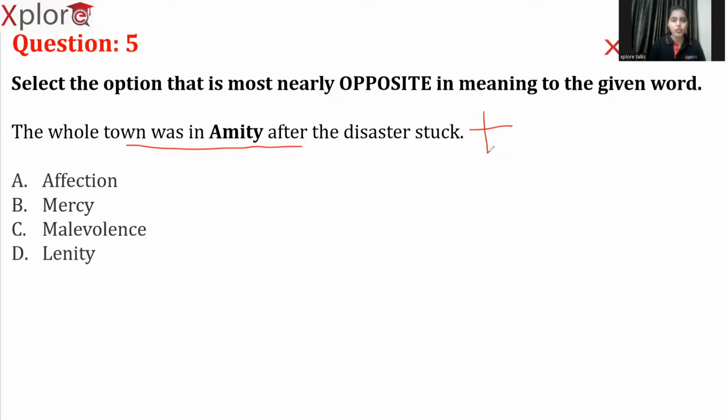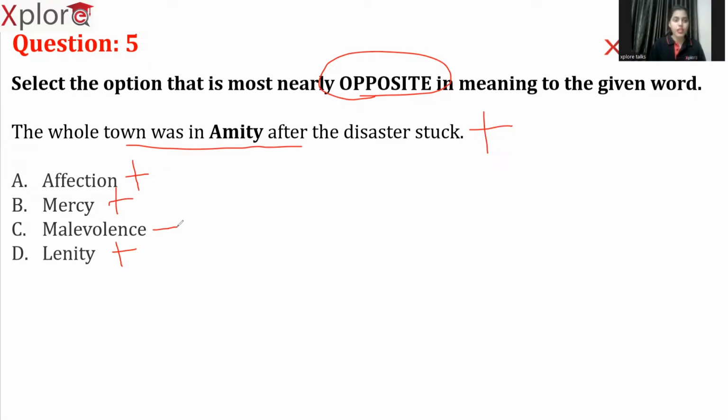Based on the previous logic I have told you, we have to just identify in the options. Since we are looking for the opposite term, we have to look for the negative word here. Okay, affection, this is also positive, eliminate this. Mercy, positive. And lenity, meaning again being gentle or being kind towards someone. So this is also holding a positive meaning. Now the meaning of malevolence is hate or disliking something.